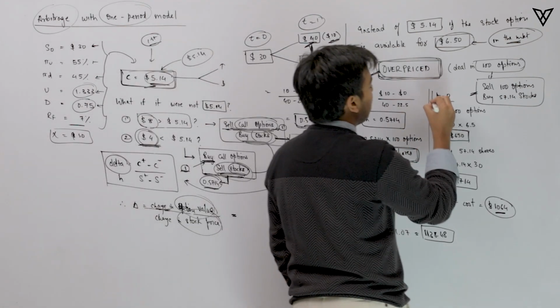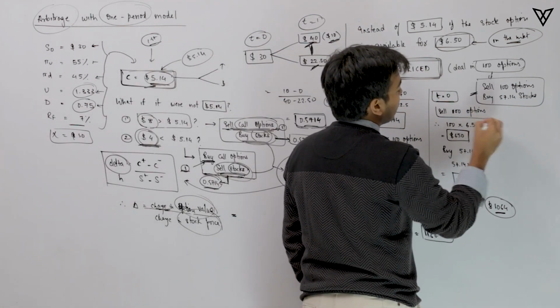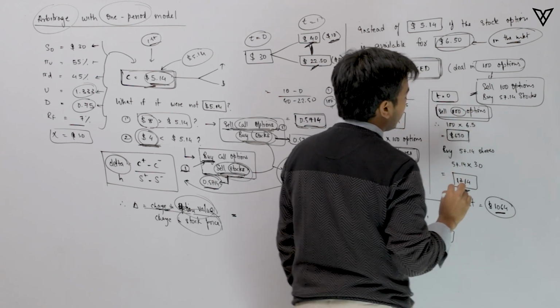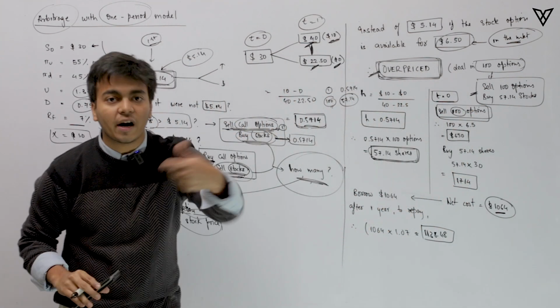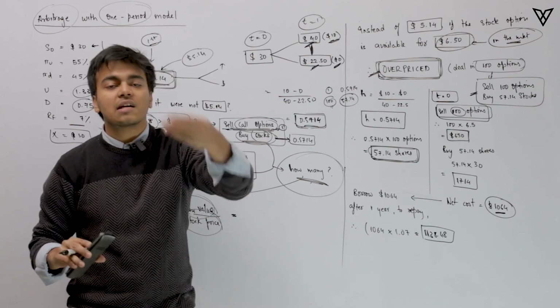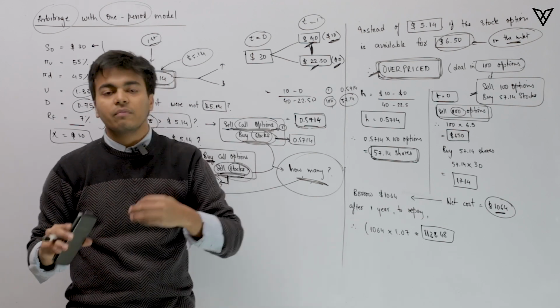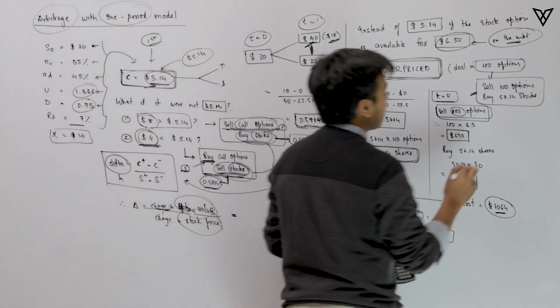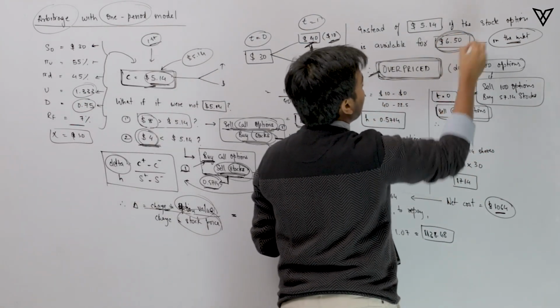So we are standing at time period 0. And we know that we are going to sell options. So we have sold 100 options. Now, since we have sold 100 options, there is money that is going to come to us. Alright, we are going to be cash positive here. Why? Because we are selling options. At what price? At the current existing price.